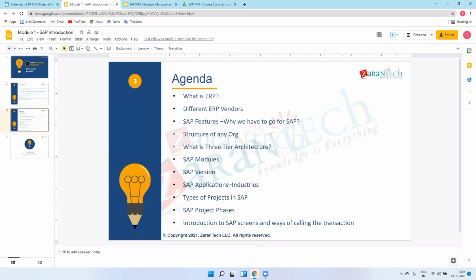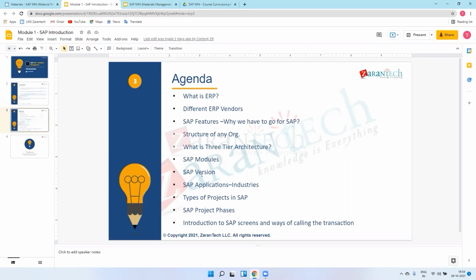After that, in 2004, they came with SAP Central Component, means ECC. You can note down this version, SAP ECC, because everyone nowadays is using ECC. And after this ECC, SAP came with HANA.